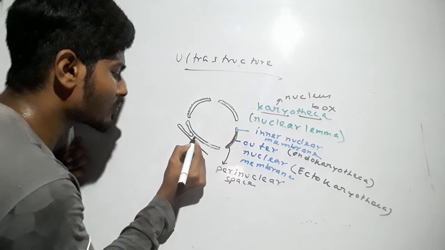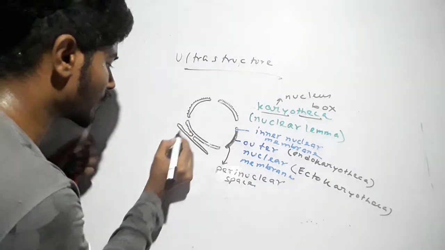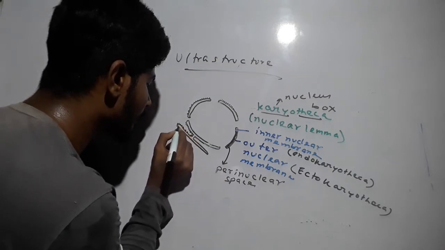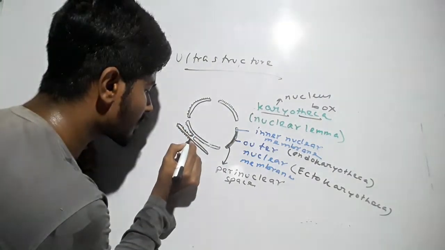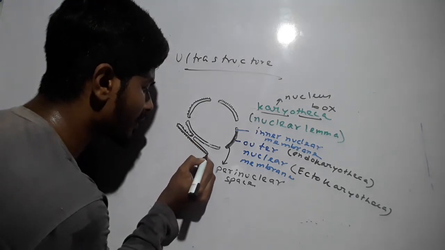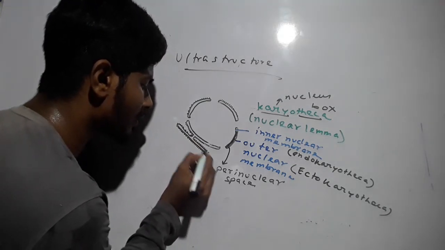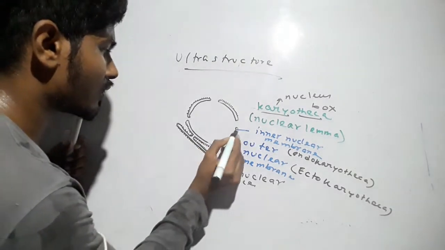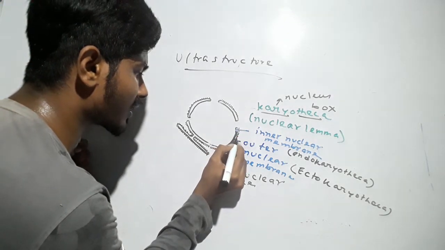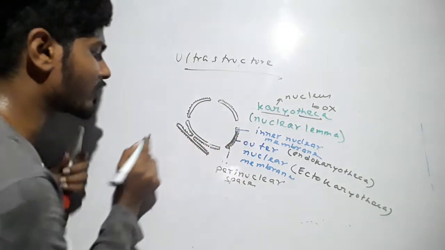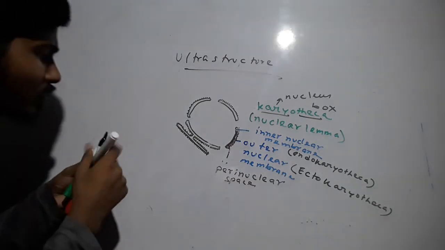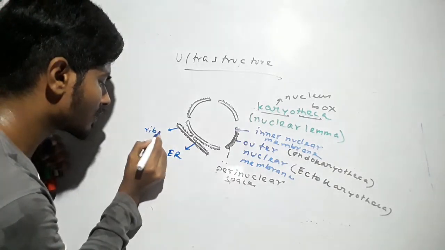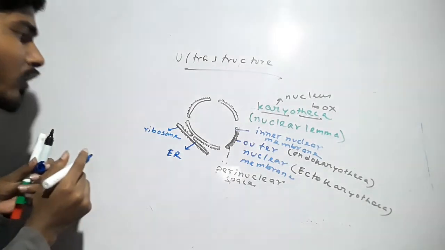You can see this is the endoplasmic reticulum, and these are the ribosome particles attached to it. That's a rough diagram. This is the endoplasmic reticulum, ER, and this is the ribosome, which is the protein factory of the cell.